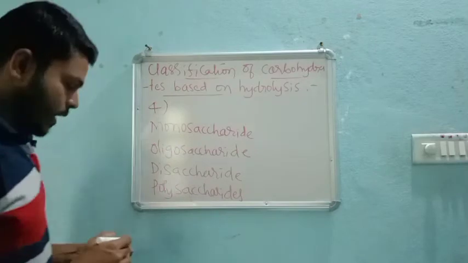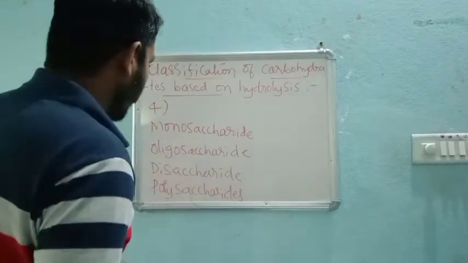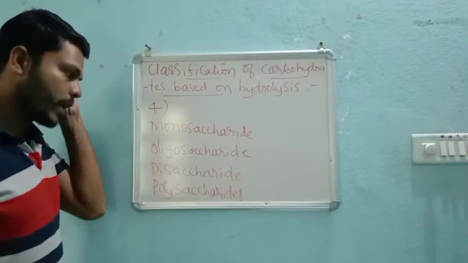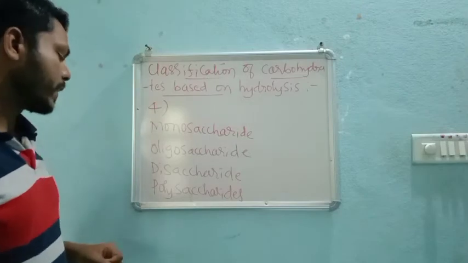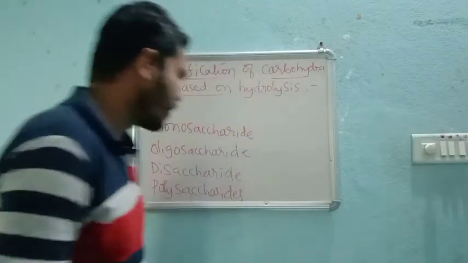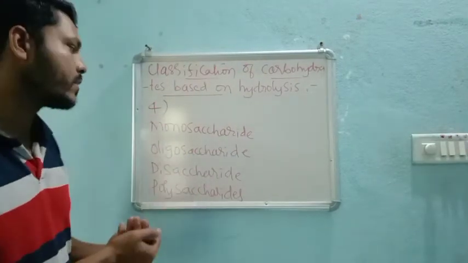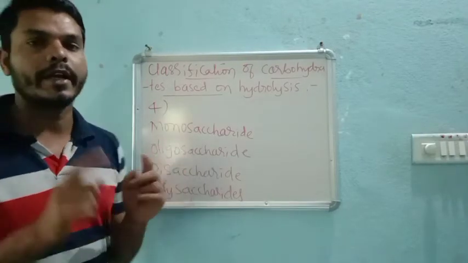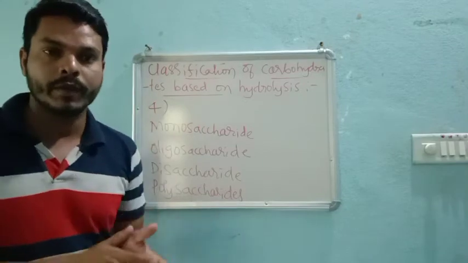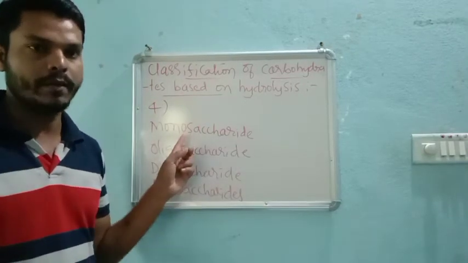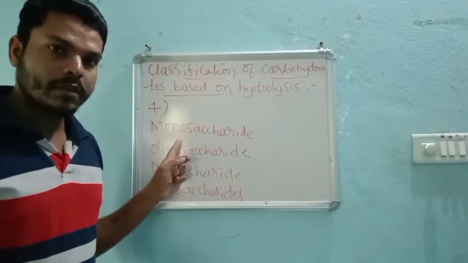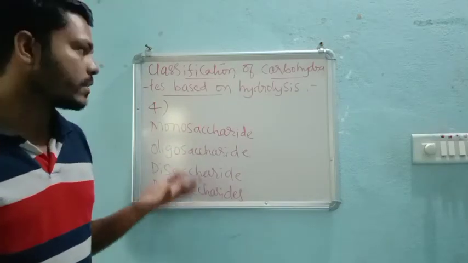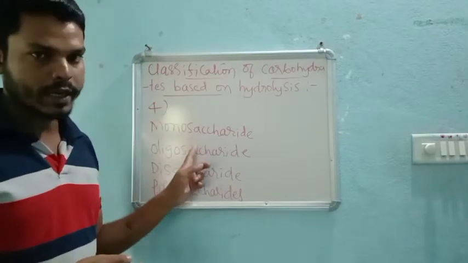So we have 4 categories: mono, oligo, di, and polysaccharides. I will just give a hint, and in the next class we will go into detail. Mono, as the name itself indicates, is single, right? We cannot hydrolyze it further. Such carbohydrates are called monosaccharides.